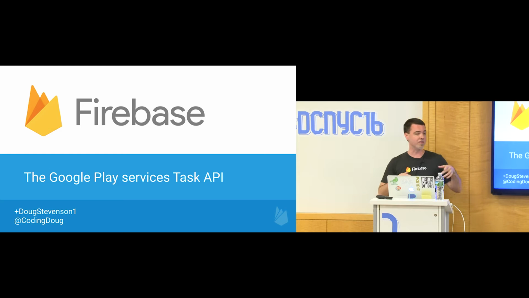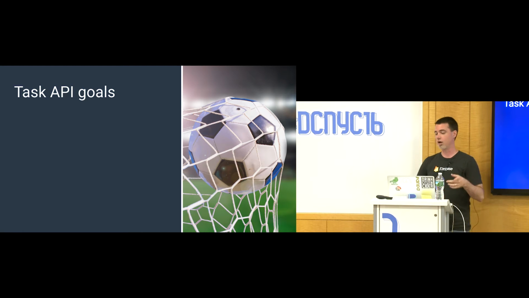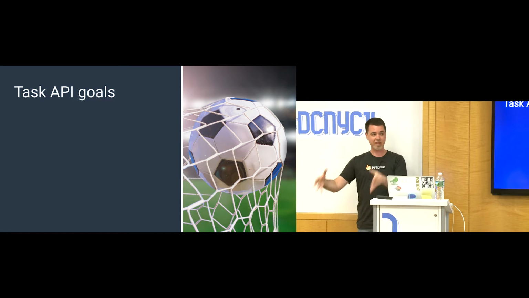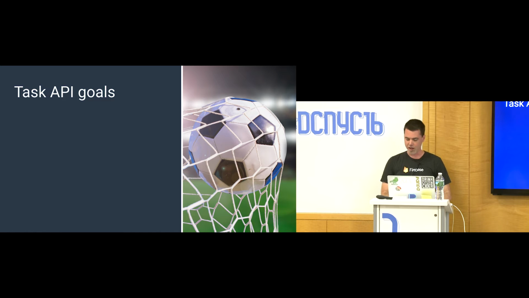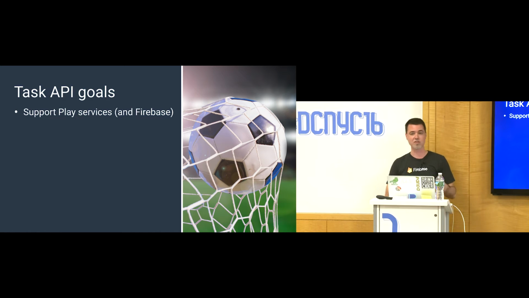This Task API is the way that Firebase and Play Services will be exposing the way that it does asynchronous work going forward. It was actually invented for Firebase. Firebase is built for Android, is built on top of Play Services. Play Services then provides some services to Firebase, and this Task API is one of them. So the reason why the Task API exists is to support Play Services and Firebase.